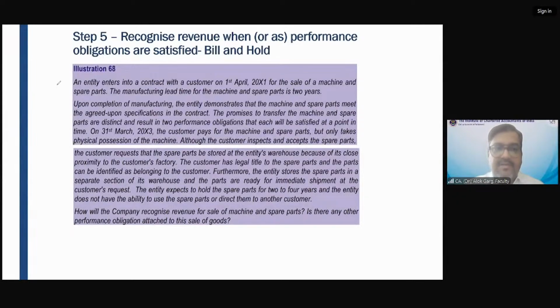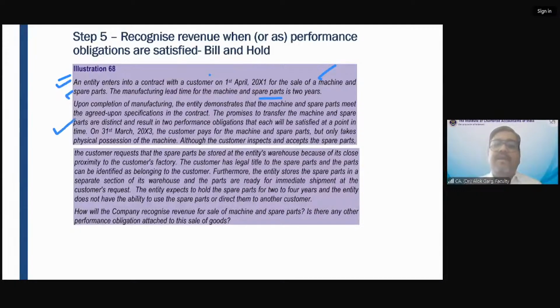These are the two performance obligations: sale of a machine and spare parts. The manufacturing lead time for the machine and spare parts is 2 years. Right? It will take 2 years to get this machine and spare parts ready.